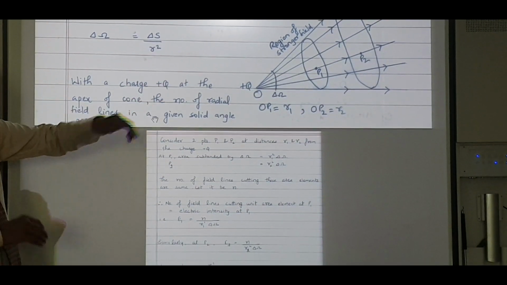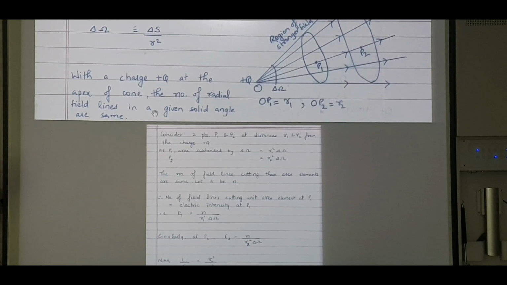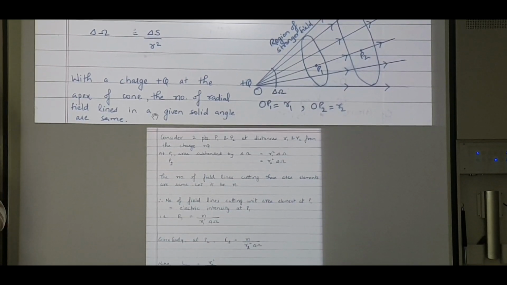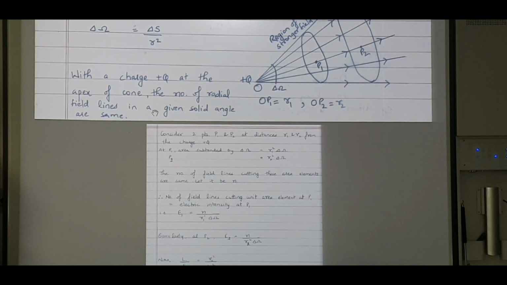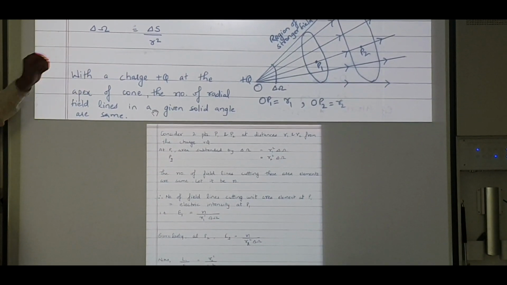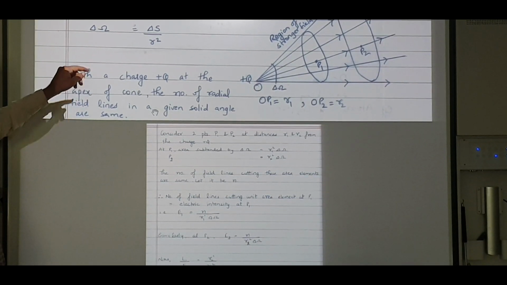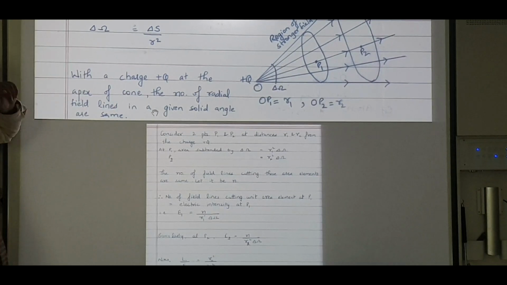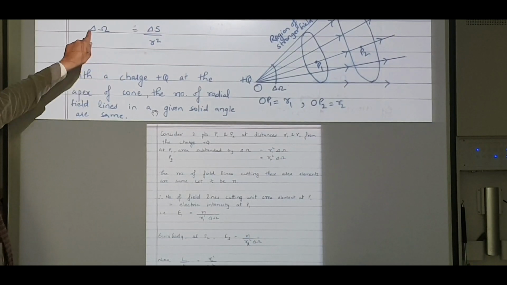What we have considered are 2 points P1 and P2. I hope it is clear in your diagram. If you are not able to see it, just zoom in a bit. So what we can see is that I have taken 2 points P1 and P2, which are at distances R1 and R2 from the plus q charge. Now, as I told you this formula, delta omega is equal to delta S by R square. So if I want to find out the area subtended by delta omega at P1, so I want to find, by the way, delta S1. That will be R1 square delta omega.